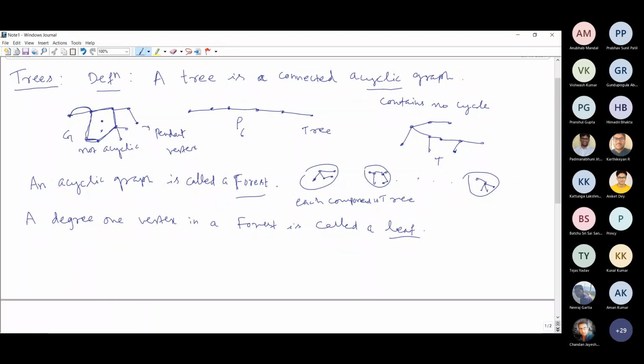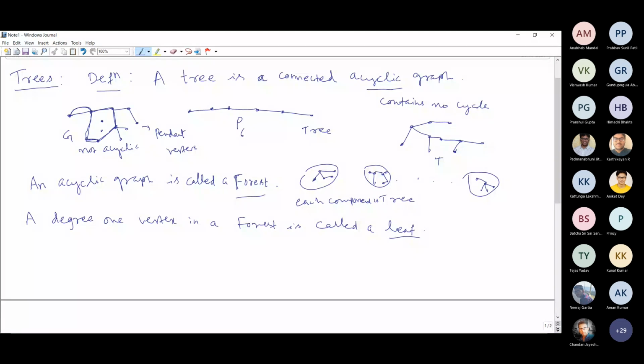One thing we have observed, and of course we'll prove it, is that if the number of vertices is n, the number of edges will be n minus 1. If we say that any graph with n vertices and n minus 1 edges will be a tree, is this a correct statement or do we have to include something else?